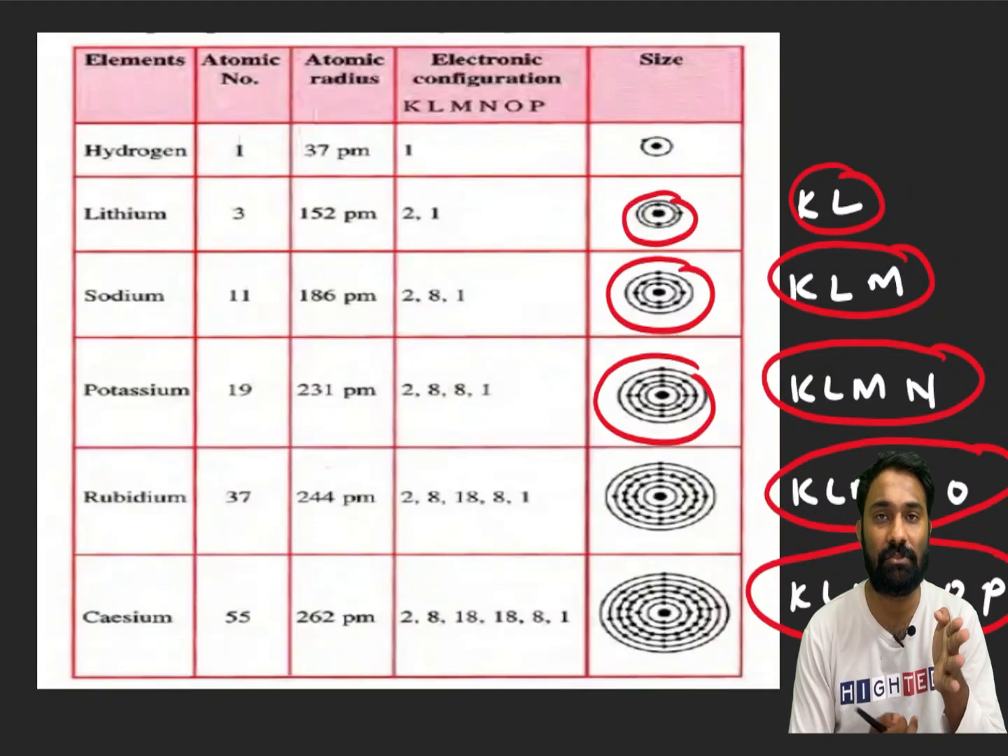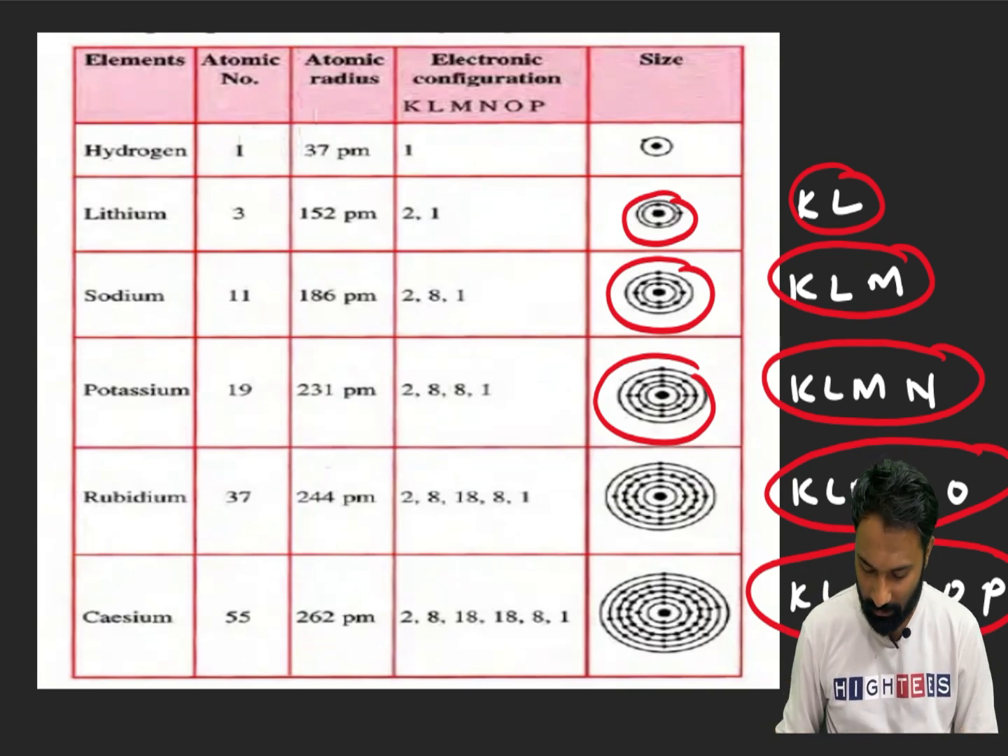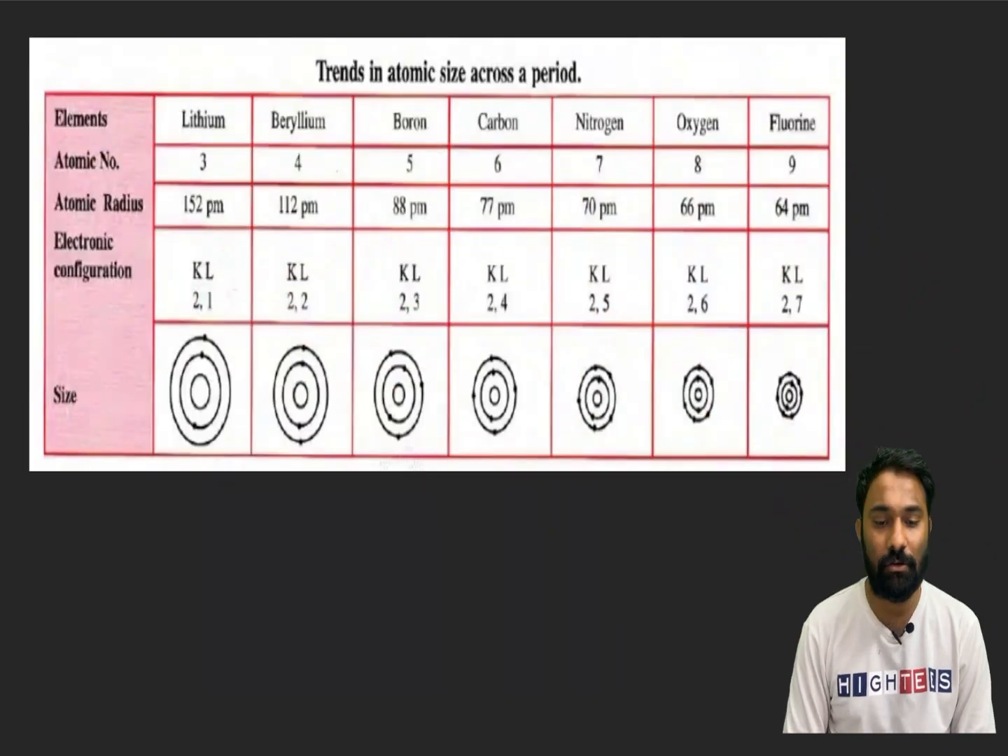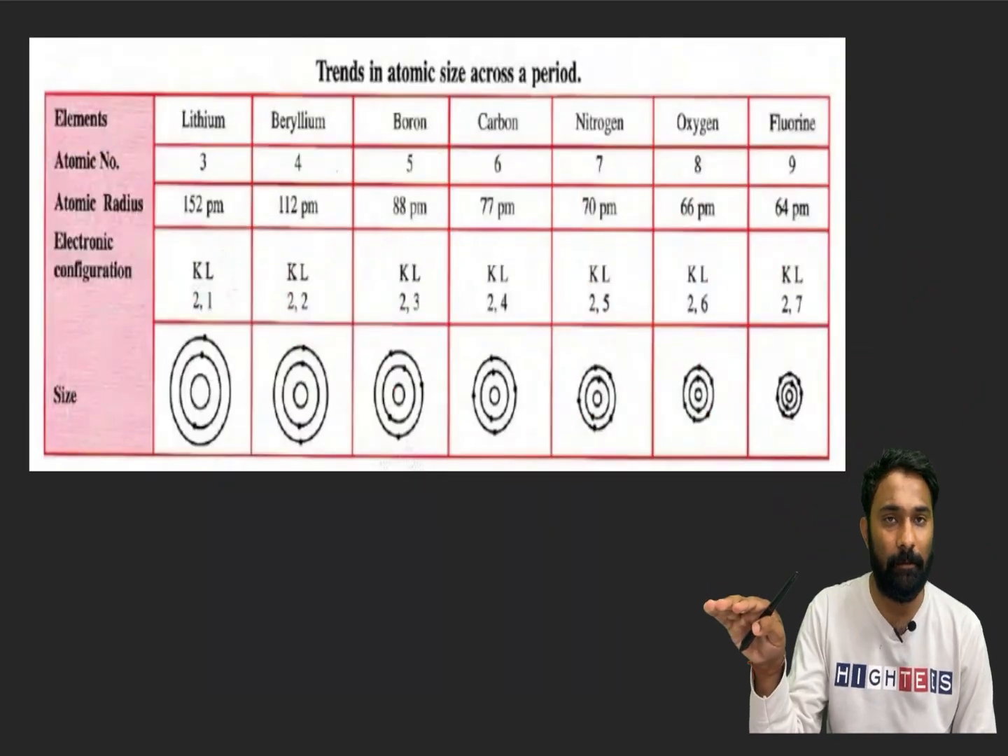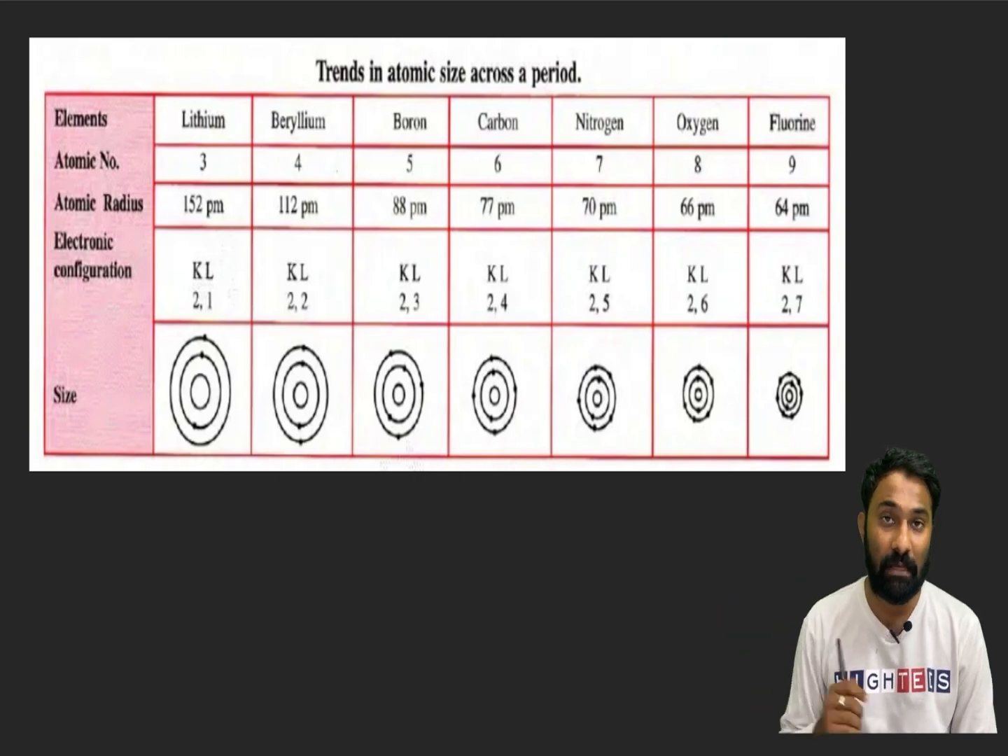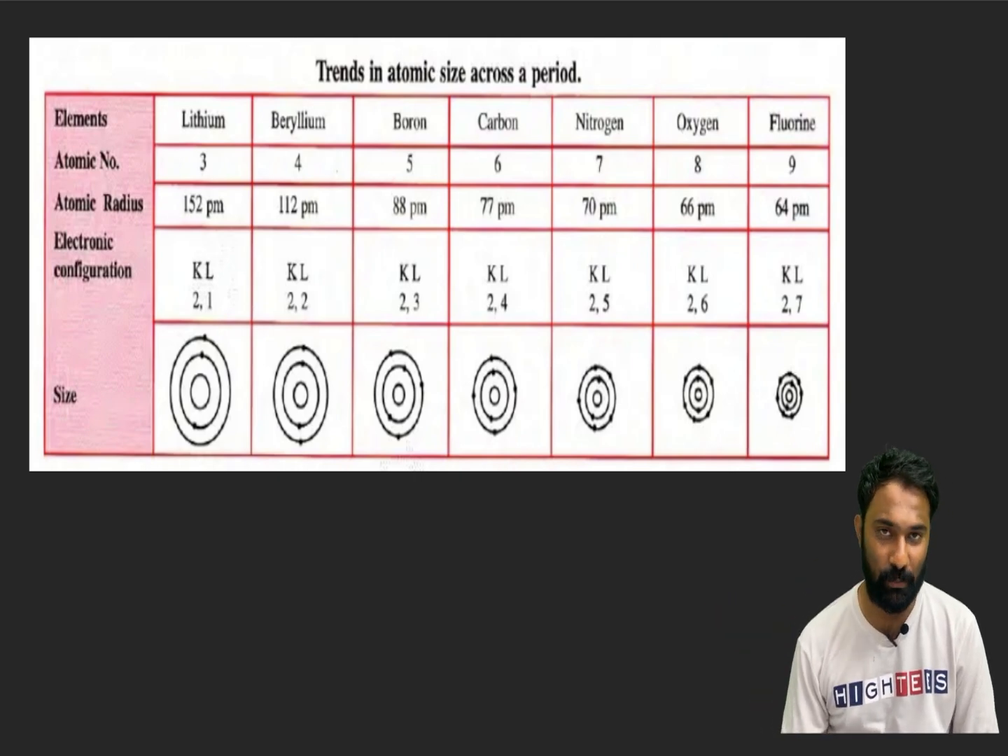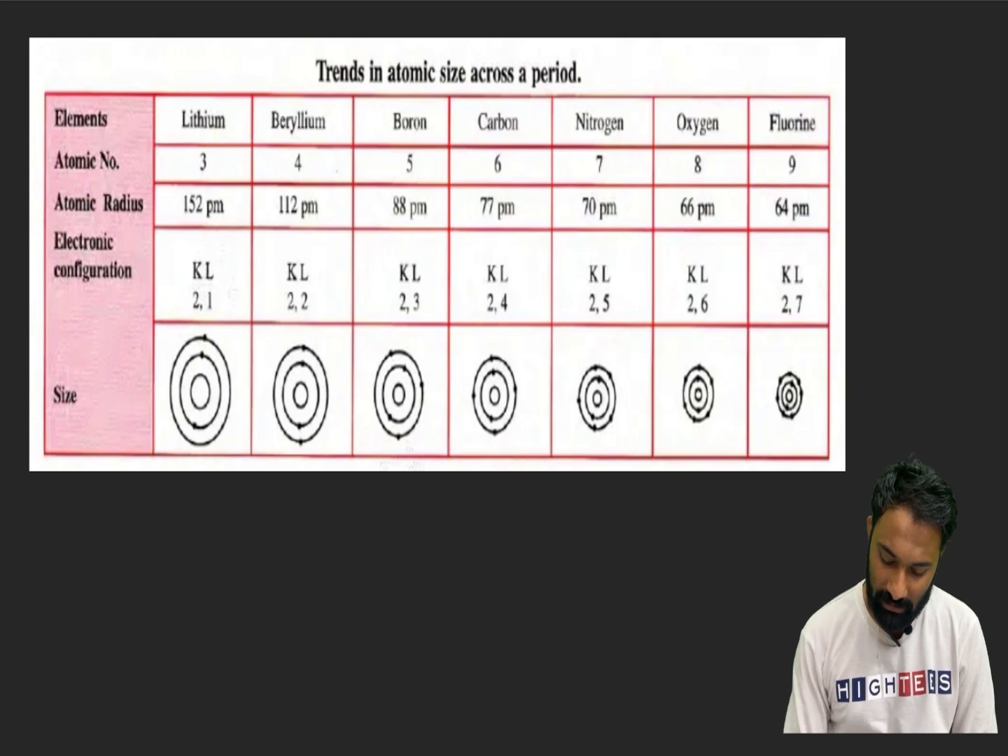Atomic size increases. Why? A new electron will be added in a new shell. That's it. Next we'll talk across the period. Across the period means left to right. Going left to right, I already explained very clearly: lithium, beryllium, boron, carbon, nitrogen, oxygen, fluorine.